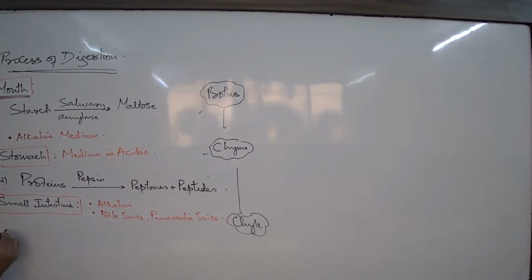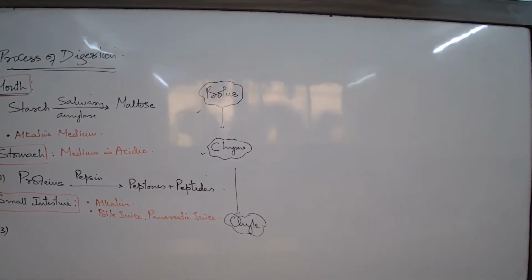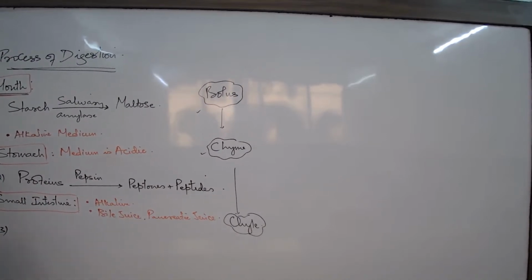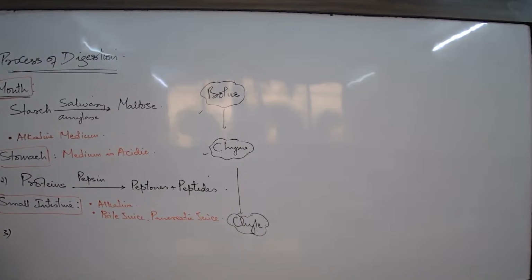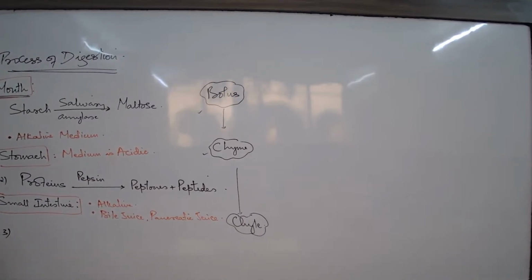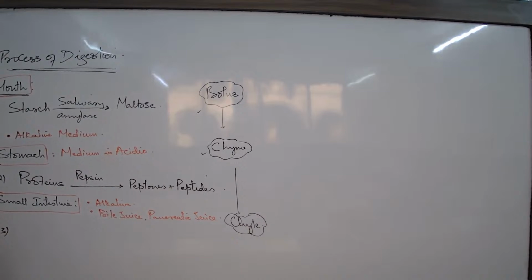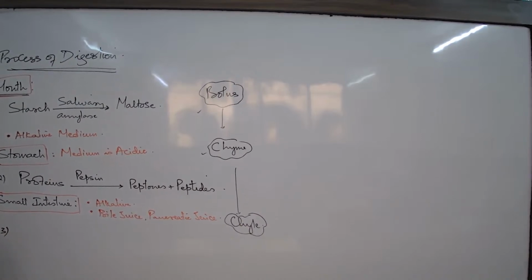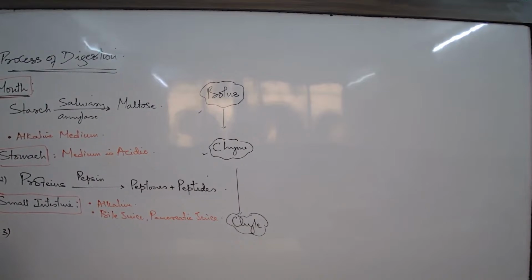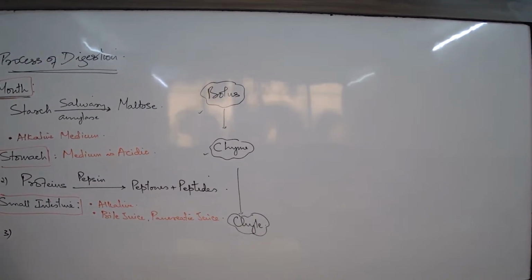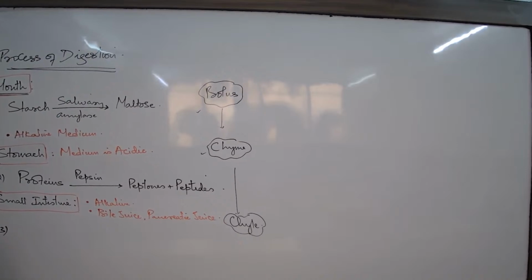Let us talk about the steps of digestion now. In the small intestine, the food has to get alkaline. That's a major question you get. How is the food made alkaline in the first part of the small intestine? The first part of the small intestine is the duodenum. How is the food made alkaline here? The food is made alkaline because of the bile juice and the pancreatic juice. The food coming down from the stomach is acidic. Why should it be alkaline?